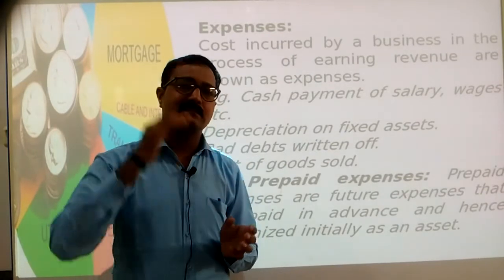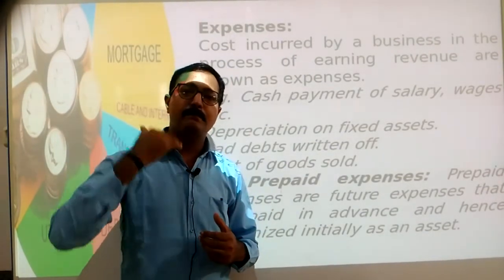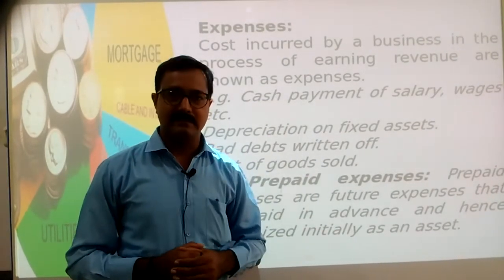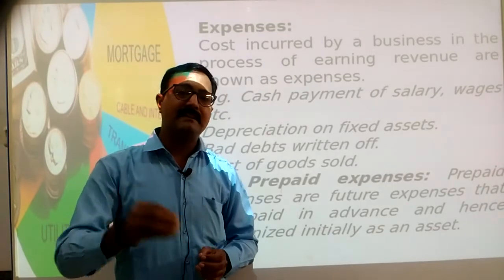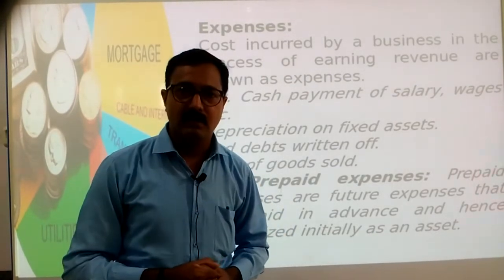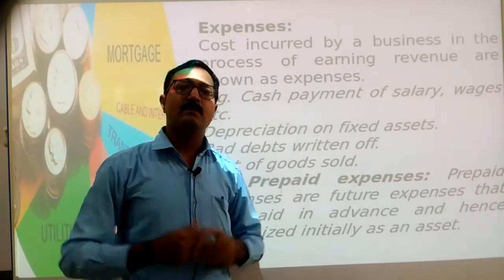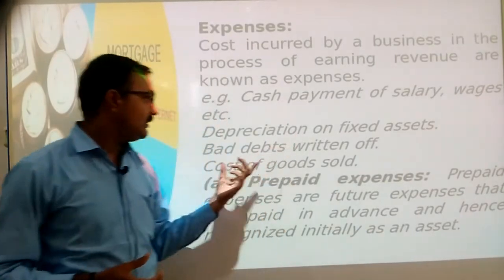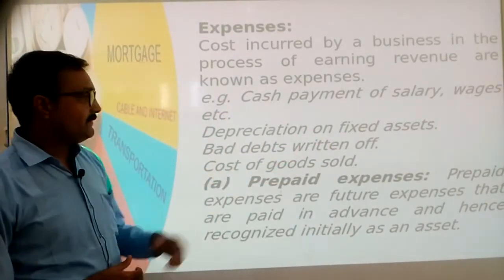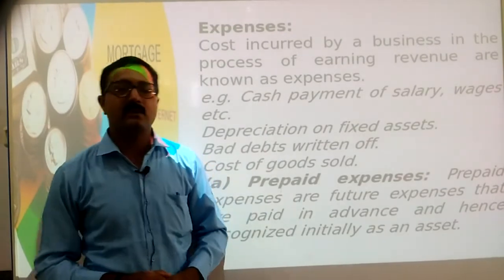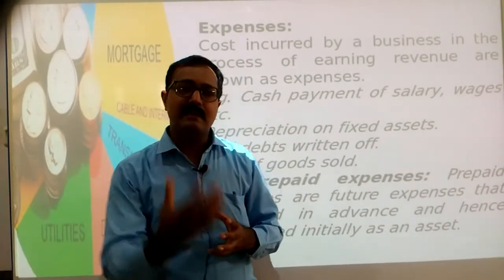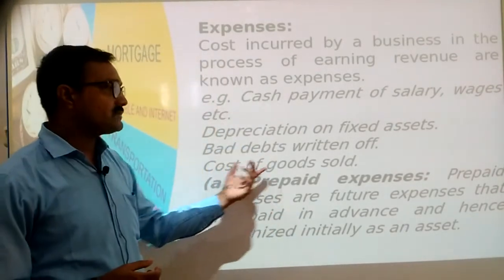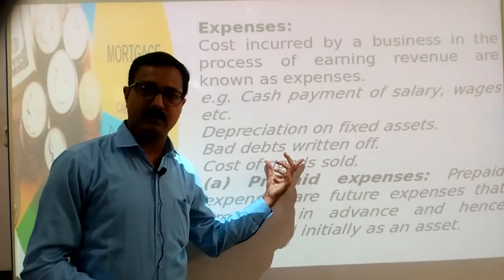Then after that, bad debts written off. Every year businessmen mentally prepare themselves that we are not going to recover all the amount from debtors. Maybe 5% or 10% of debtors may fail to pay their amount. So before they fail to pay, we can accept that and make a provision for it. That is called bad debts written off. Then after that, cost of goods sold. In the business organization, whatever goods we sell, before the sale we need to find out their cost. That is called cost of goods sold. We have a particular topic for that.